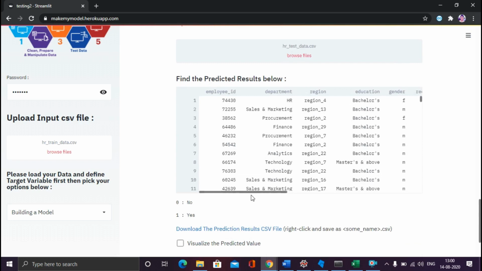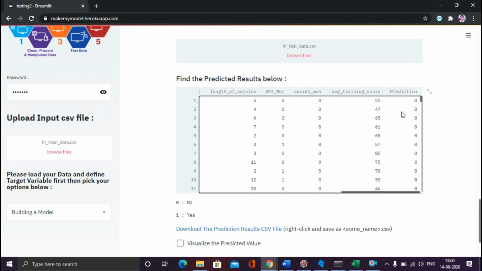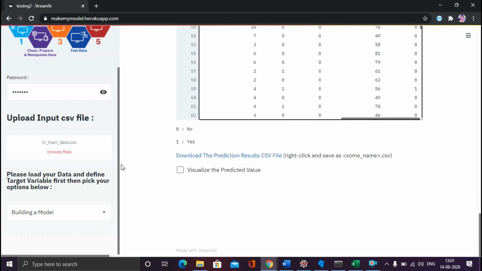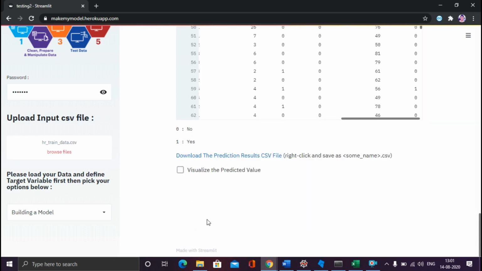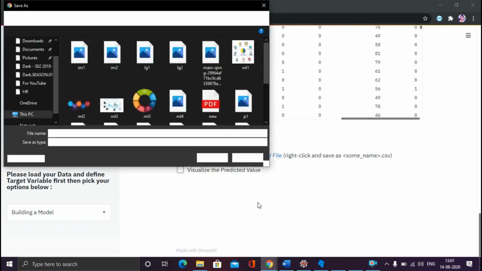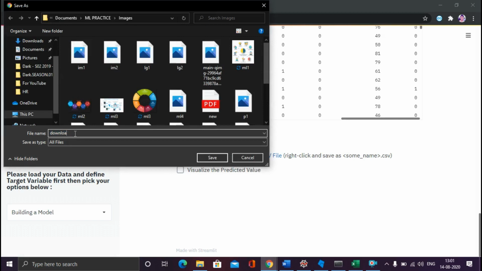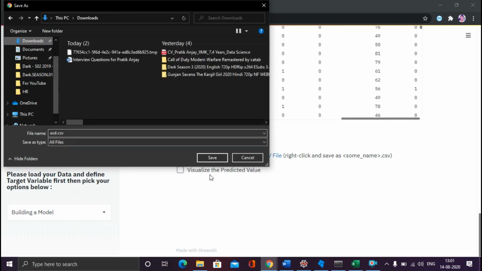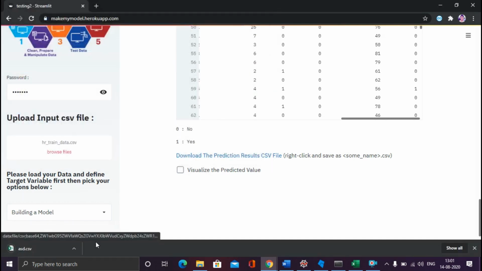So now if you see, this is my test data, and you will get the prediction here also. Again you will have an option to save your data file. For example, I will just click on that. It is showing how you have to right click, save as, and .csv. So what I will do is save link as, I will put abc.csv, and save it in the download section, and I will show you the result also.